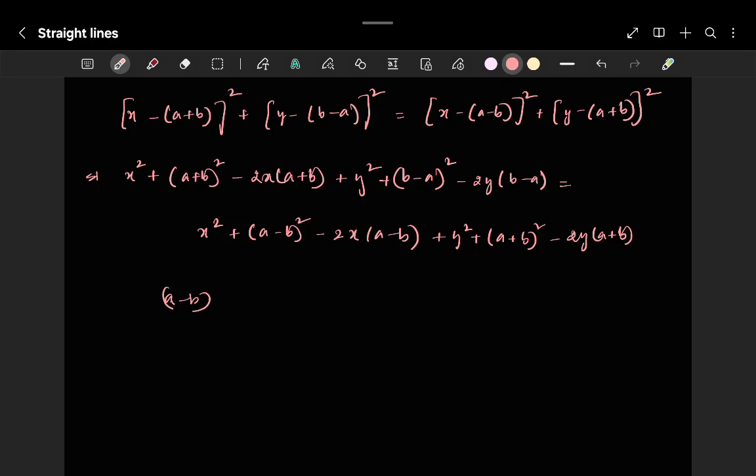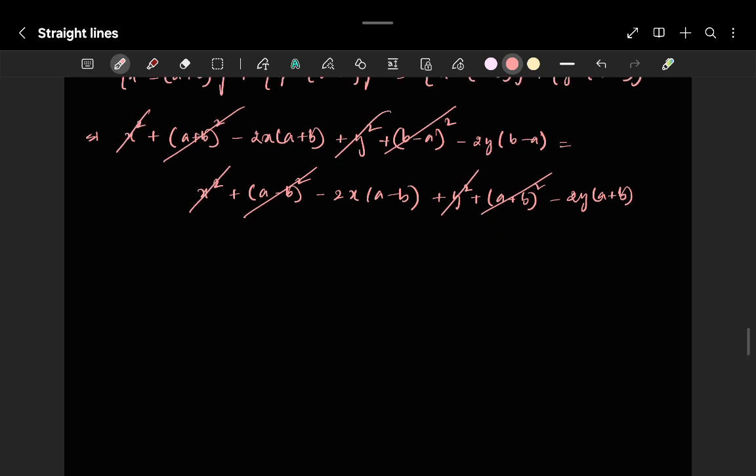Sir, (a minus b) whole square is equal to (b minus a) whole square, so these two will get cancelled. Now (a plus b) whole square gets cancelled, x square gets cancelled, y square gets cancelled. We'll be left with minus 2x into (a plus b) minus 2y into (b minus a) is equal to minus 2x into (a minus b) minus 2y into (a plus b).